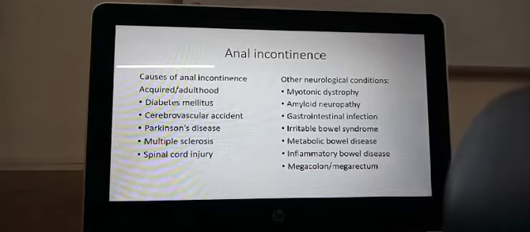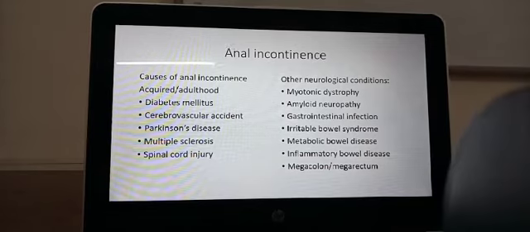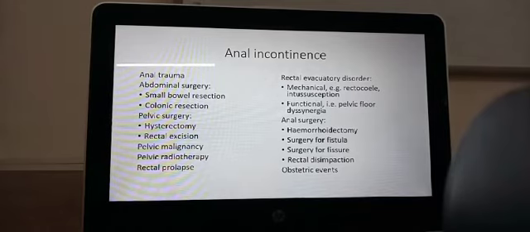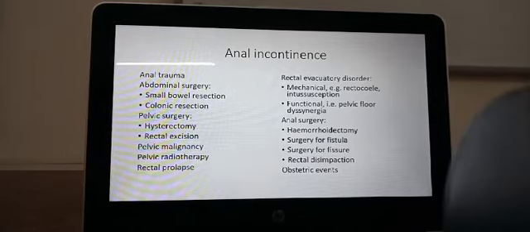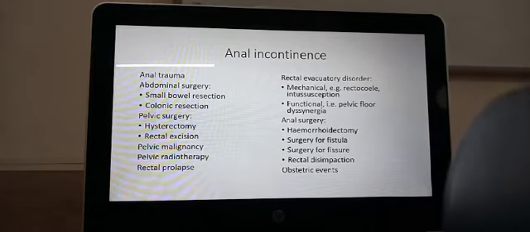Irritable bowel syndrome, metabolic bowel diseases, okay, inflammatory bowel diseases, and the megacolon or the megarectum, which is very closely related to Hirschsprung's disease. Okay. Trauma can also cause anal incontinence. Anal trauma can occur because of injuries, because of falling, or because of direct injury to the rectum and anus, or it can happen because of abdominal surgery, because of small bowel resection, because of colonic resection. The person may have incontinence because during this resection we may have damaged the nerves.